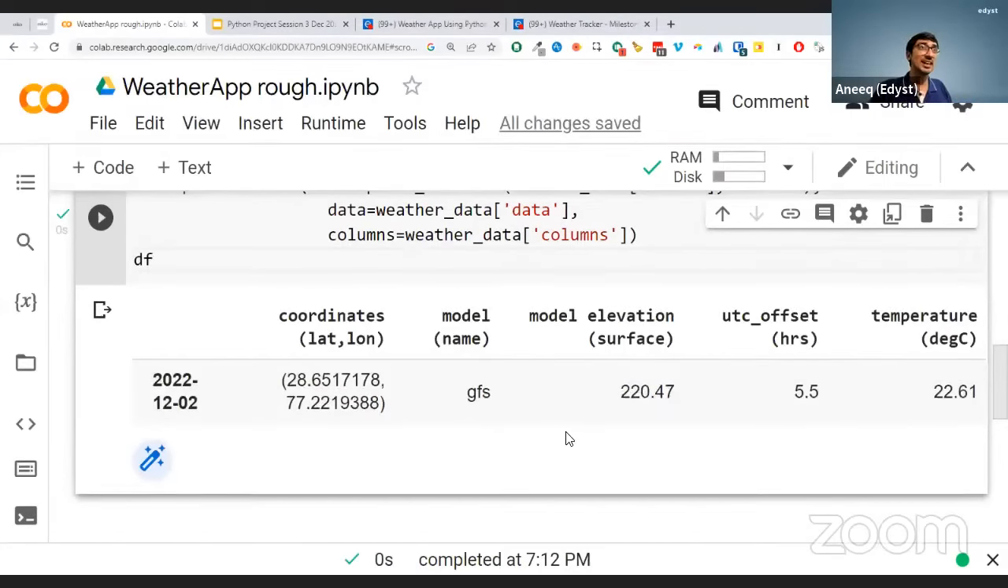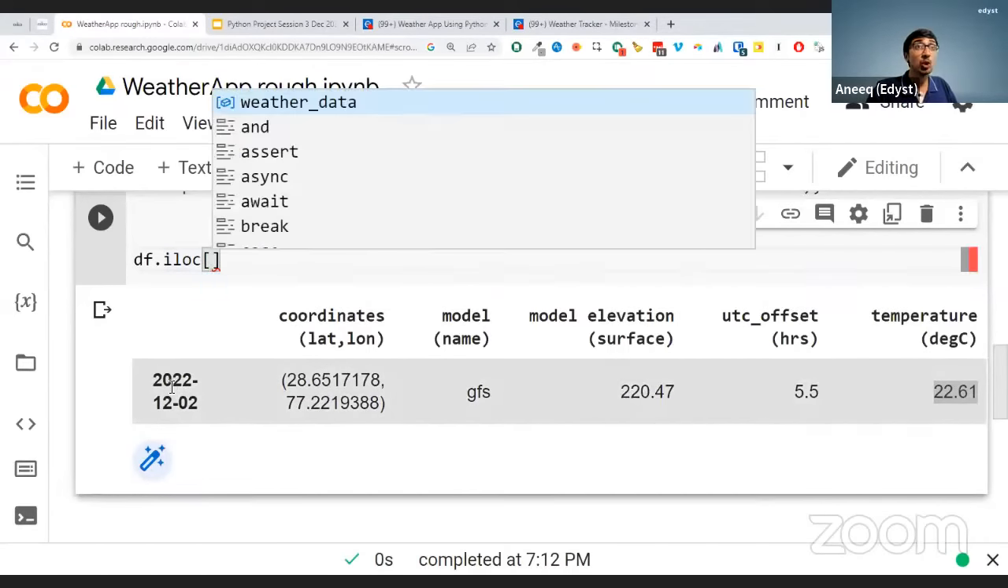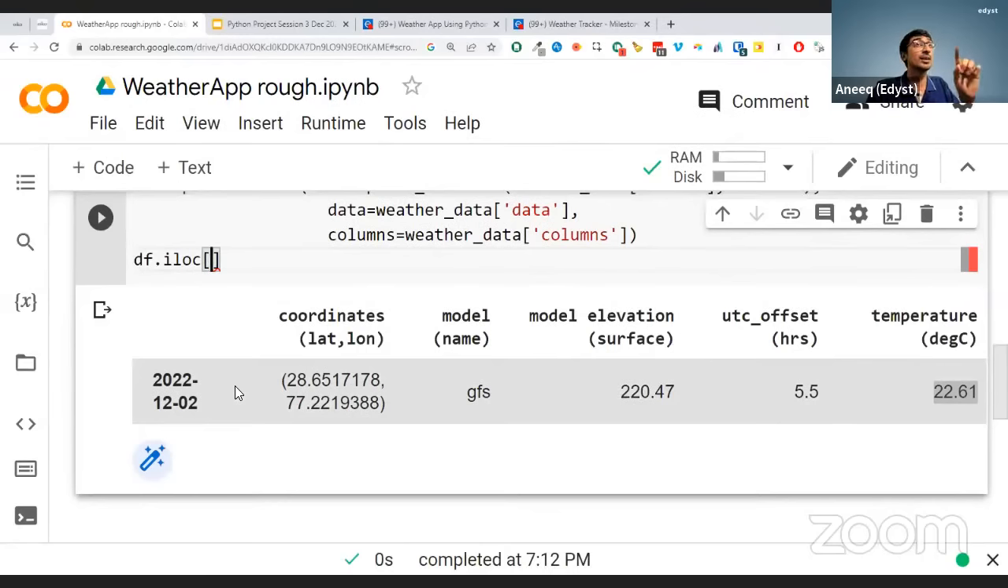Now, what do we want exactly, everybody? I want the temperature on that particular date. How do I query this for a temperature? I'm going to use iloc in a data frame. iloc means locate by index. What iloc is going to ask is, which row do you want? In our case, we are only going to get one row, because I want just the data for that day. So in that row, which is the first row, it will be only one row.